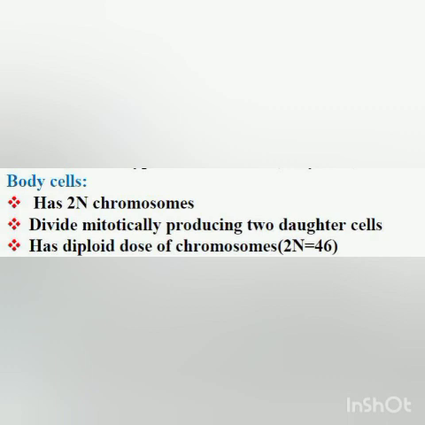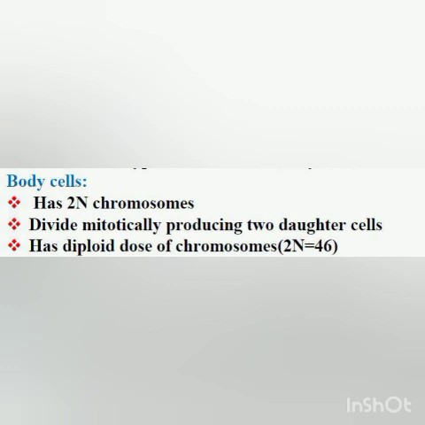Now, what are 2n chromosomes? First of all, you all know that in the cell the nucleus is present, and in the nucleus chromosomes are present. And you also know that in humans there are 46 chromosomes, or 23 pairs of chromosomes. It is written here, body cell has 2n chromosomes, meaning they have a double dose of chromosomes. That is, they have 23 pairs of chromosomes. 2n means 23 pairs of chromosomes or 46 chromosomes.